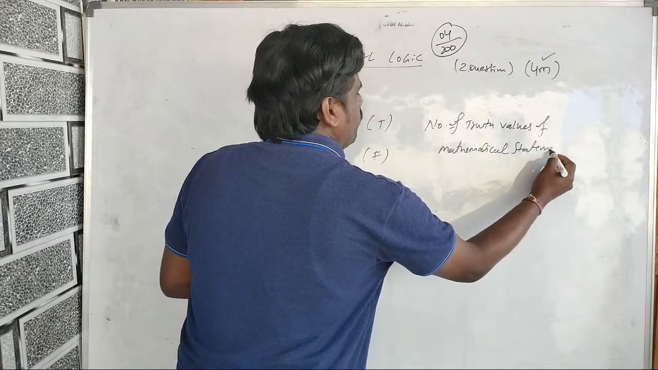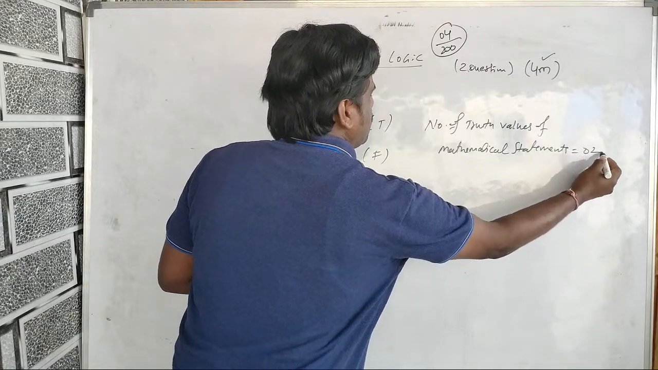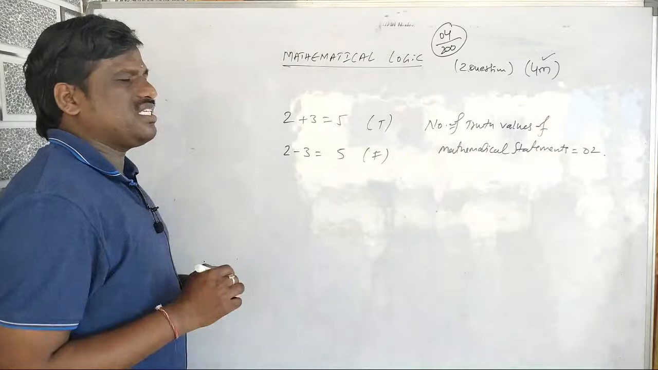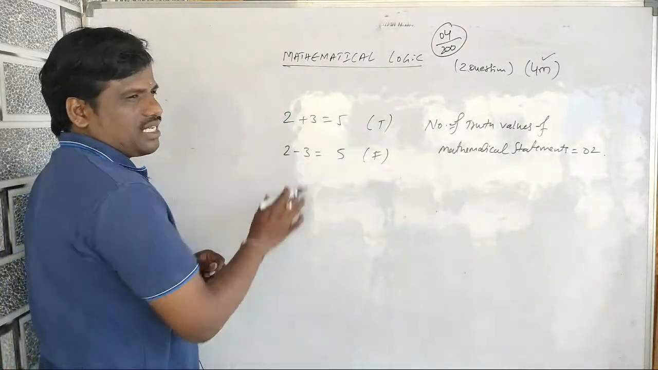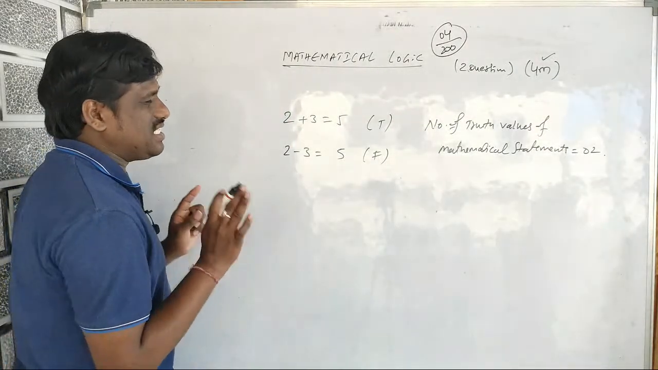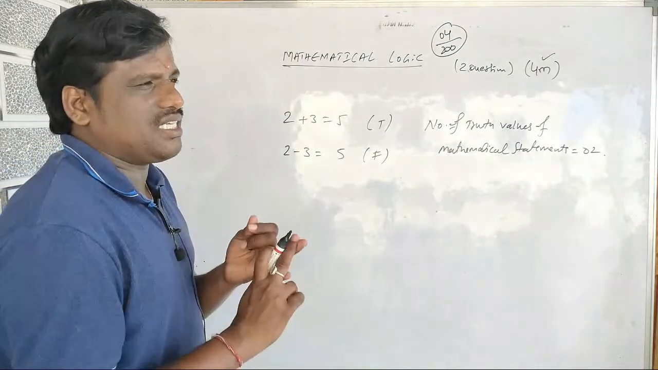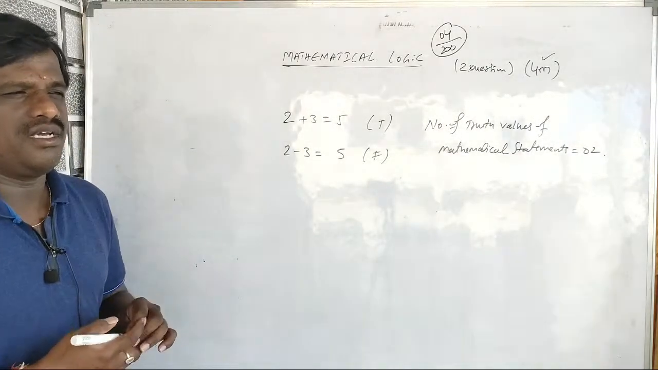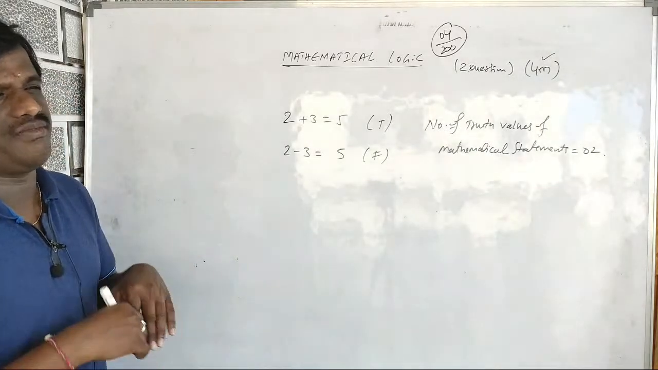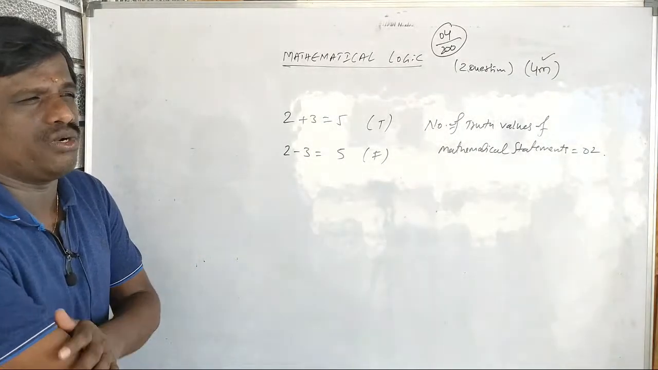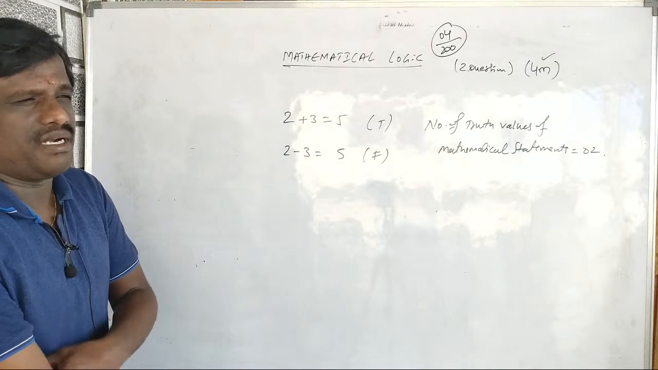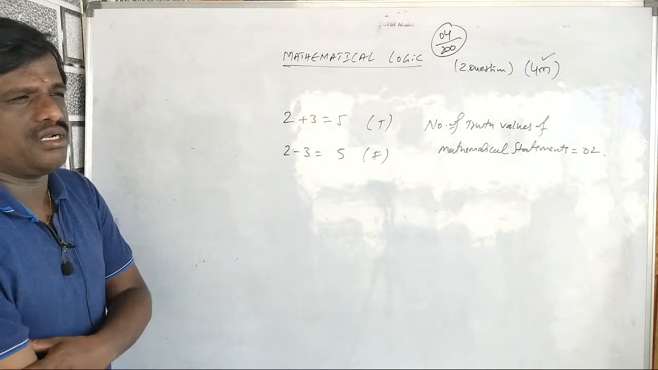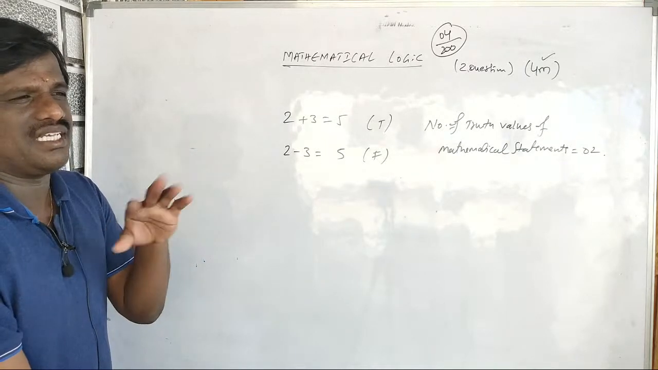So the number of truth values of mathematical statements is 2. The reason is, what is the difference between a sentence and a statement? A sentence is something of which we cannot say whether it is true or false. If I say "open the door," it is a sentence, but I can't say that it is true or false. So that is a sentence, not a statement.